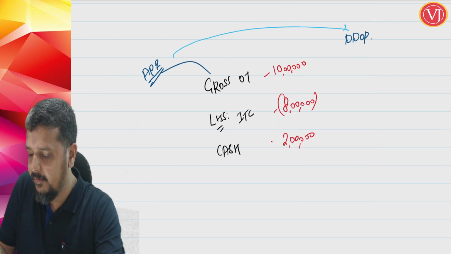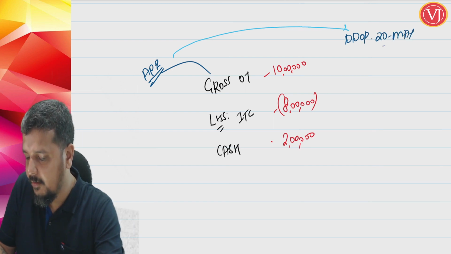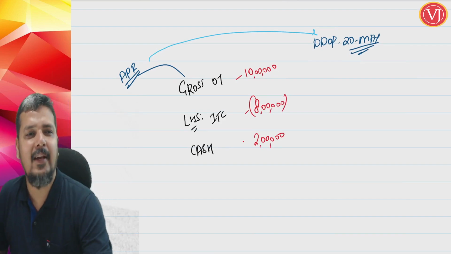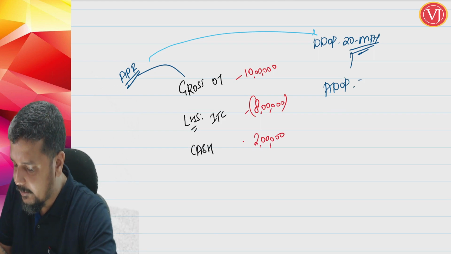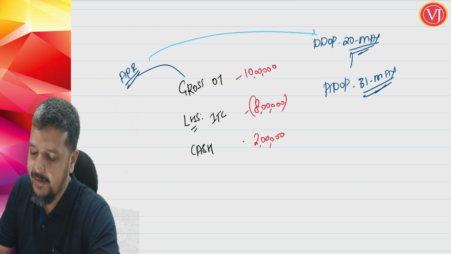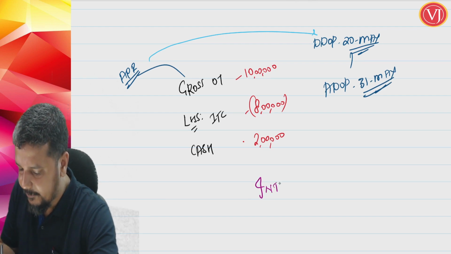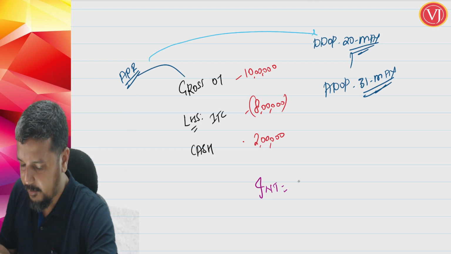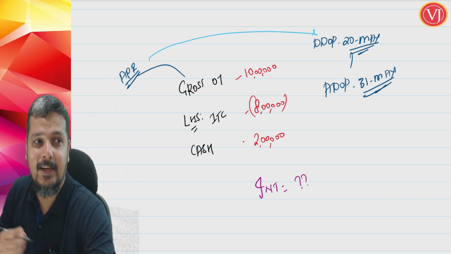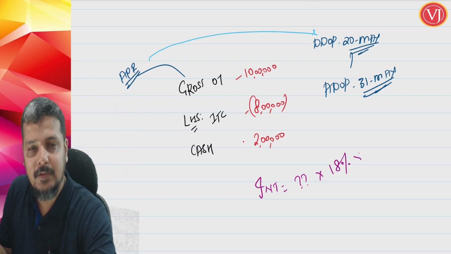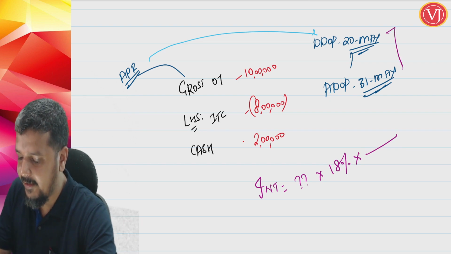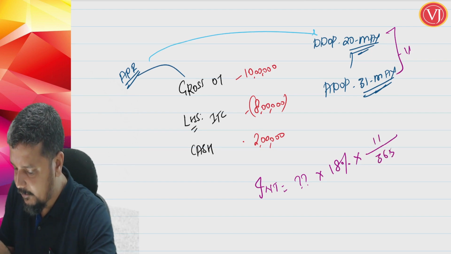Due date of payment is 20th of May. If you make the payment on or before this date, no interest. Supposing I tell that the actual date of payment is 31st May. Interest will always have three components, isn't it? First, the basic amount, that is a big question mark. Multiplied by the interest rate, and GST is 18% per annum. Multiplied by the number of days. How many days delay is there? 11 days. Divided by 365.